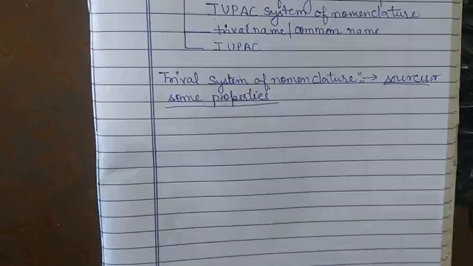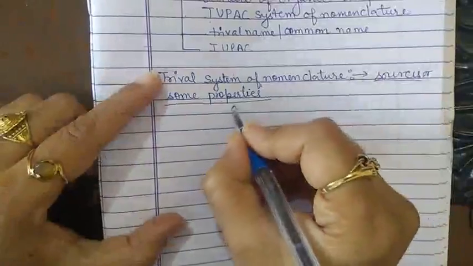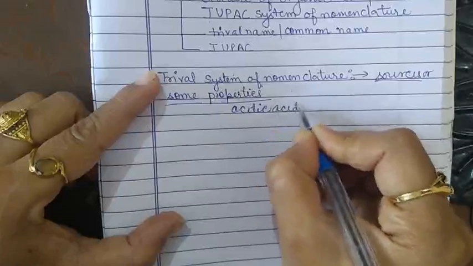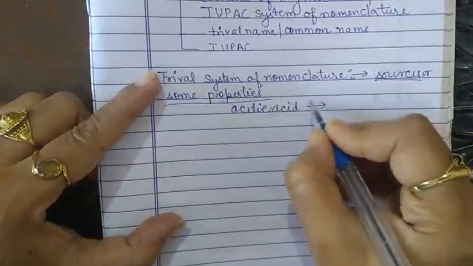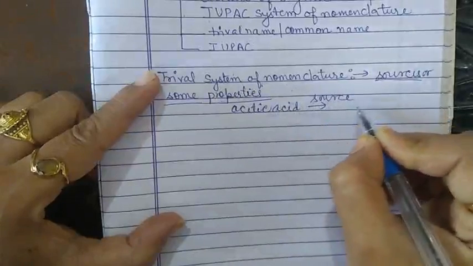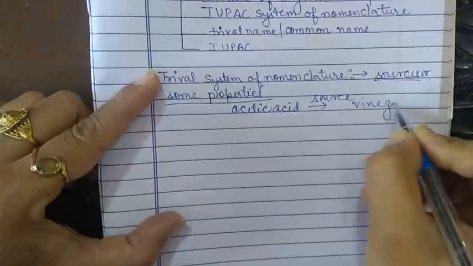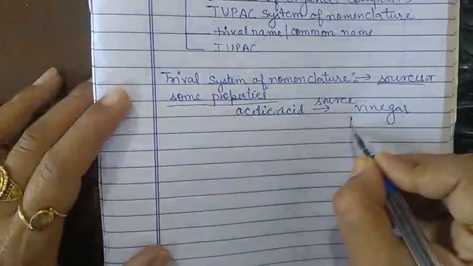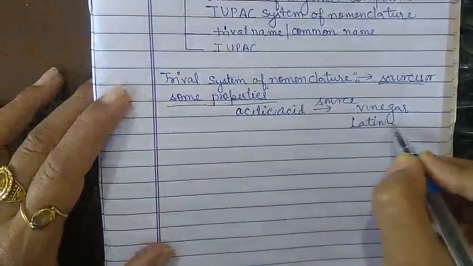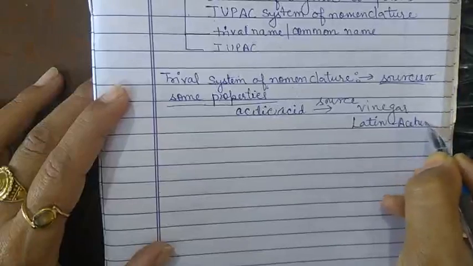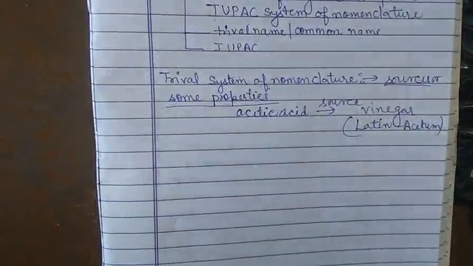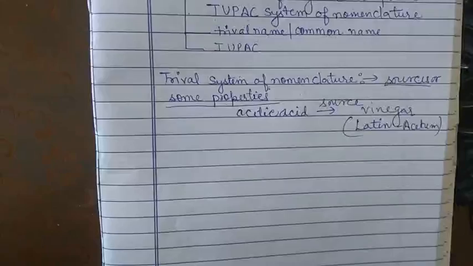Acetic acid is the name because its chief constituent is vinegar. Its source is vinegar, and actually it is derived from the Latin word acetum. That's why it is called acetic acid. It is derived from the common name.